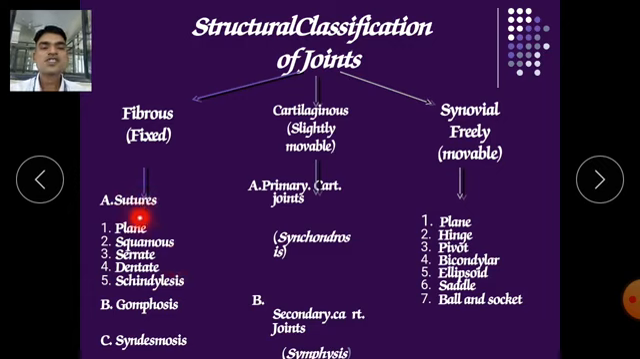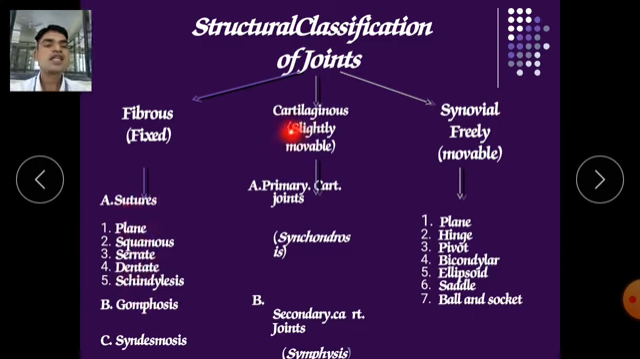In the fixed joint, the fibrous joint, there are three types. First is suture. What is suture? It is a connection between the lobes in your cranium, in your skull. Sutures have five types: plain suture, squamous, serrated suture, dentate suture, and schindylesis suture. So these are five types of sutures. Next is gomphosis, and third is syndesmosis. In this manner, three types are there in fixed joints.